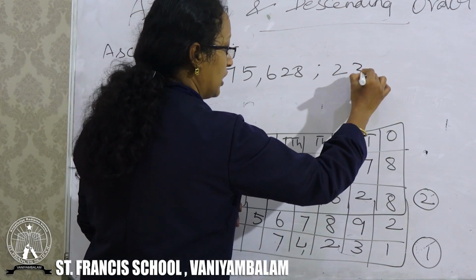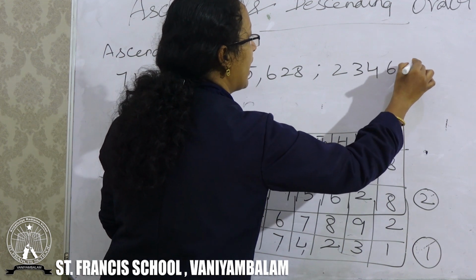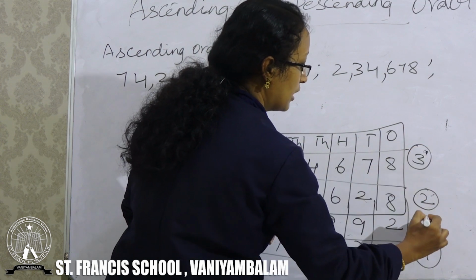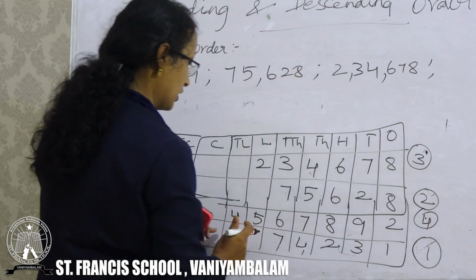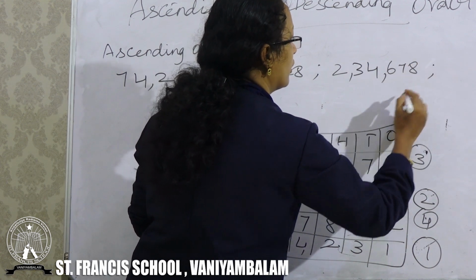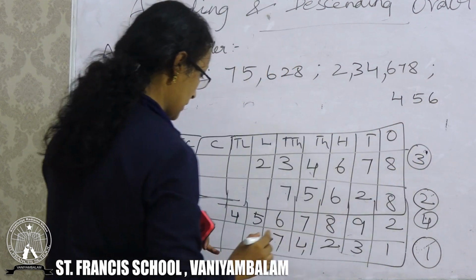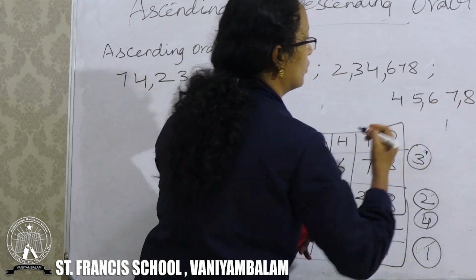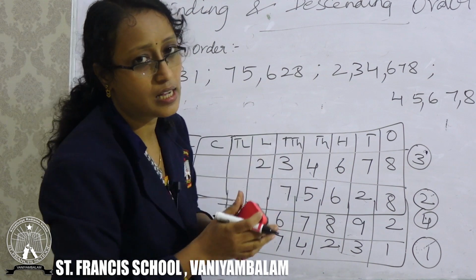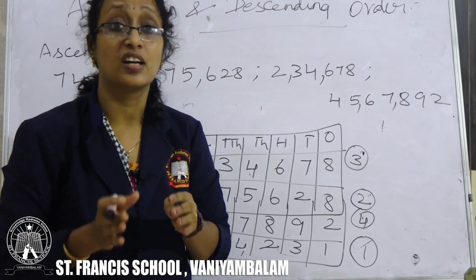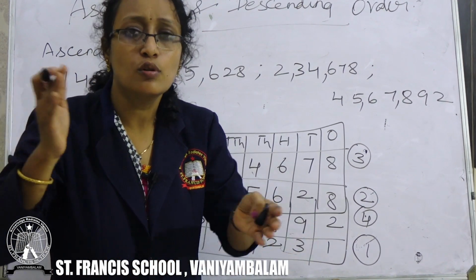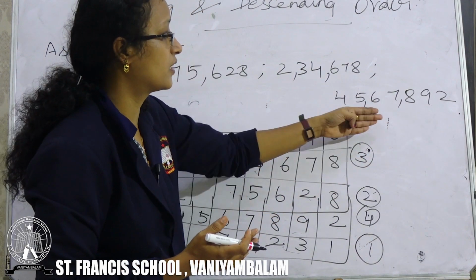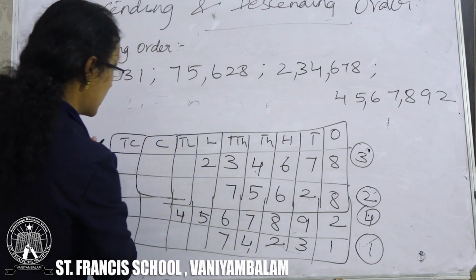So 2, 3, 4, 6, 7, 8. Yes. Then at last this is your third number and this is your fourth, 4, 5, 6, 7, 8, 9, 2. So this is how you will write the ascending order. What is descending order? Descending order is biggest to smallest. So you have to write it from the inverse, opposite direction.